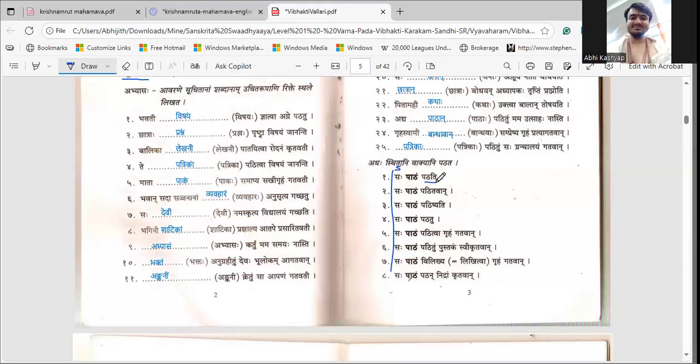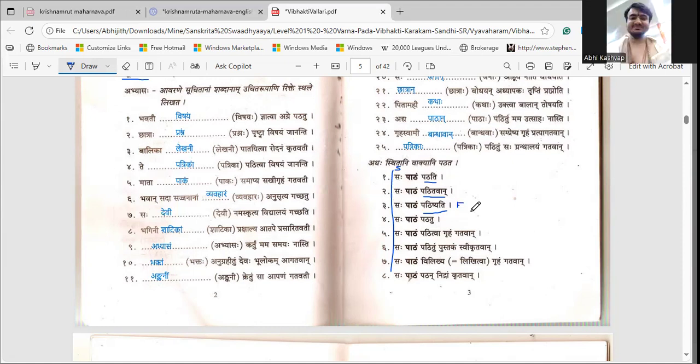This is present tense. Saha patham pathitavan. He read. This is past tense. Then pathishyati. This is future tense, Bhavishyat kala.